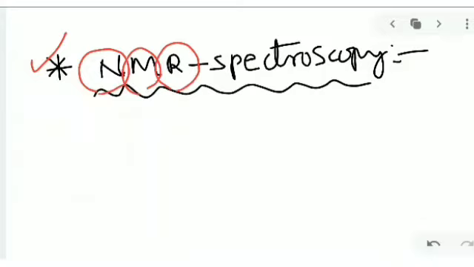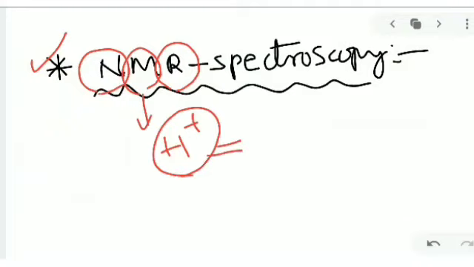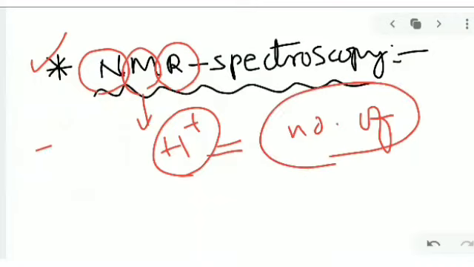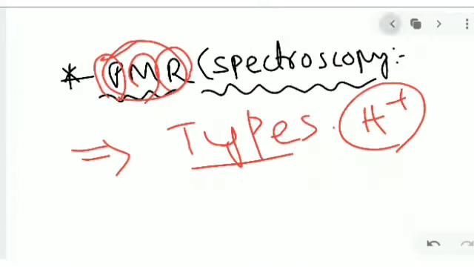Here, the main function of nuclear magnetic resonance spectroscopy is to find how many hydrogens, or how many atoms, are present in the molecules. So it tells us how many hydrogens and the number of atoms there are in the molecules. This is the main concept of NMR spectroscopy. These are very important things. Today I am giving you just the basic needs with examples, spectroscopy calculations with easy methods.